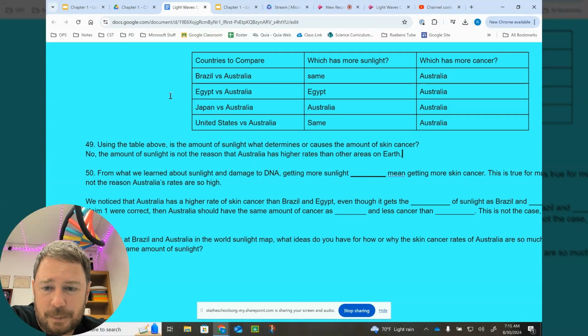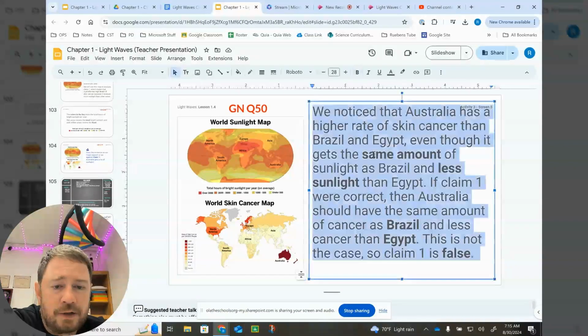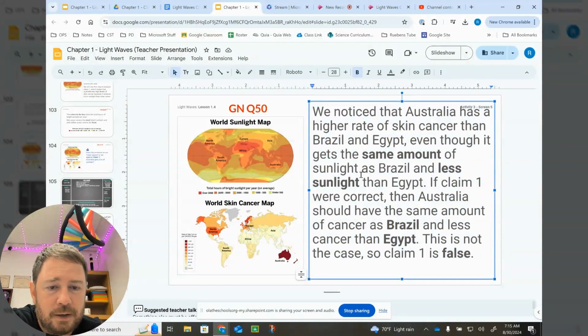This is the second part of the fill in the blank down here. We notice that Australia has a higher rate of skin cancer than Brazil and Egypt, even though it gets the same amount of sunlight as Brazil and less sunlight than Egypt. If claim 1 were correct, then Australia should have the same amount of cancer as Brazil and actually less cancer than Egypt.